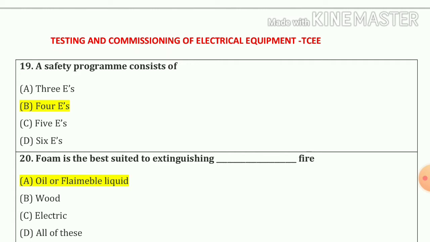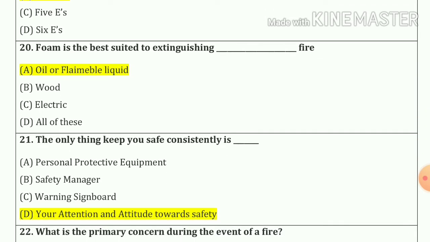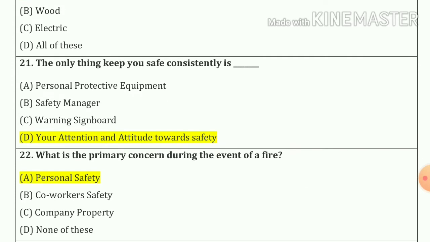Now 19 number. A safety program consists of 4 A's. That means option number B. 20 number. Foam is the base suitable extinguishing blank fire. So answer is option number A. 21 number. The only thing keep you safe is your attention and attitude towards the safety. Option number D.